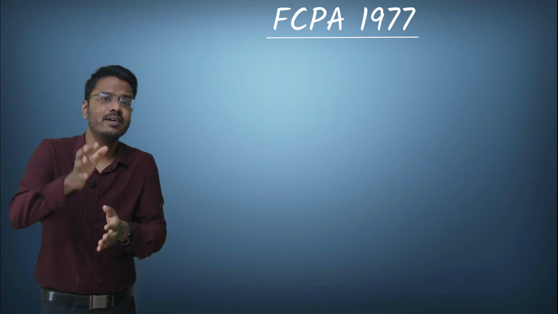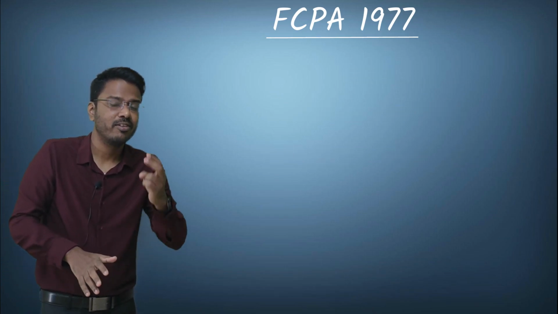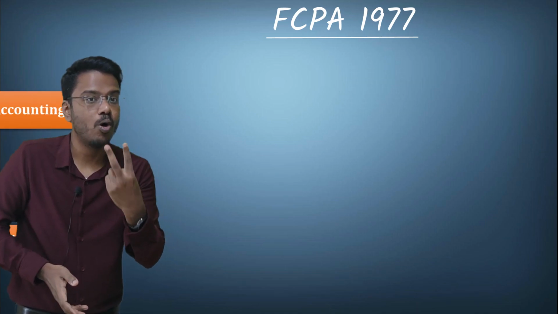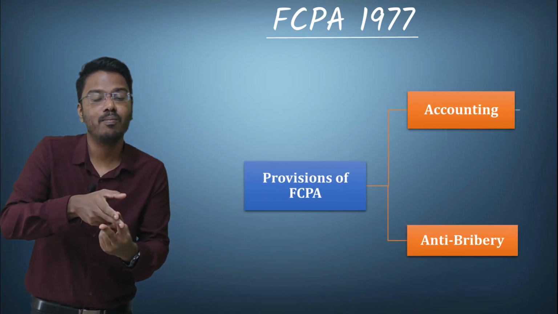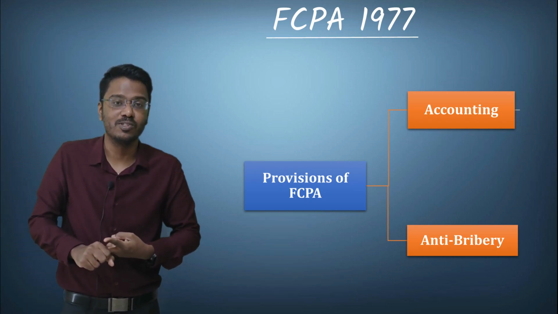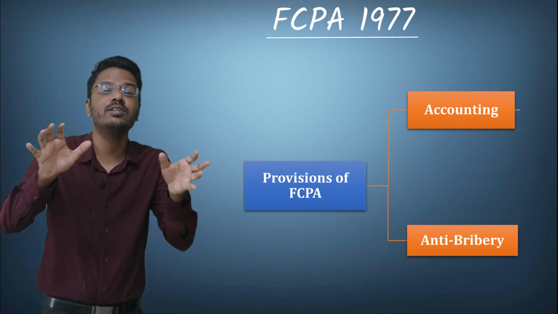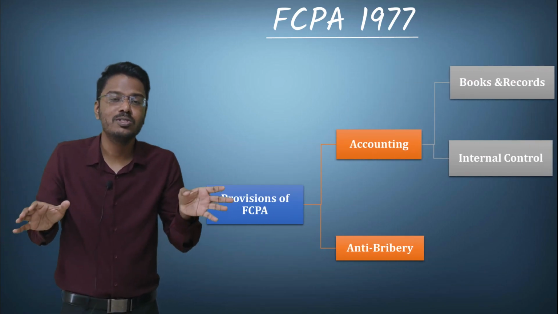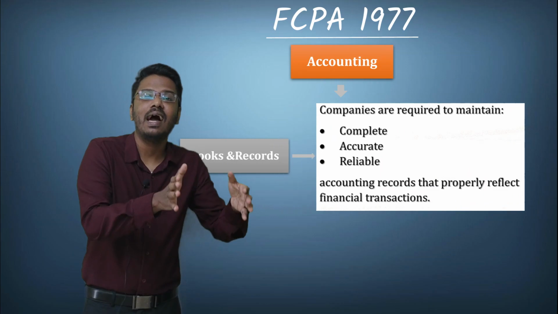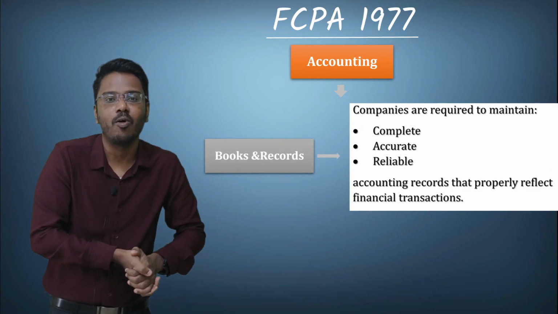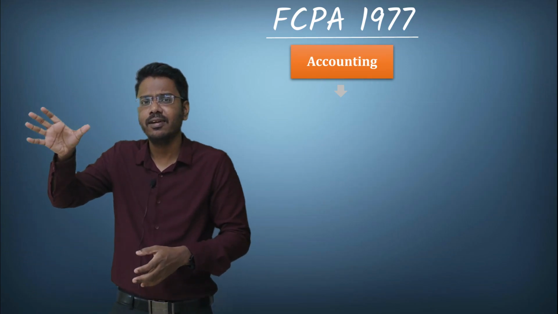And what all have we learned under the concept FCPA? The crux of FCPA is it has got two provisions. The first provision is the accounting provision and the second provision is the anti-bribery provision. The accounting provision is further classified into two: books and records and internal control. We need to maintain complete, accurate and reliable accounting records. And what does the internal control say?